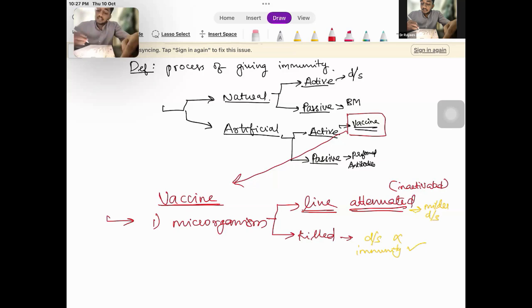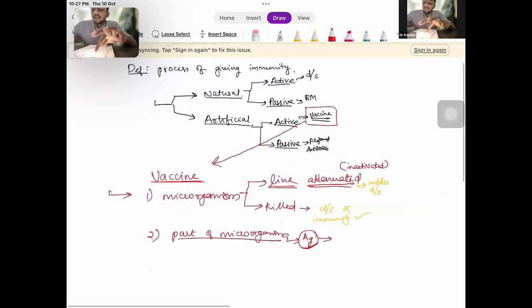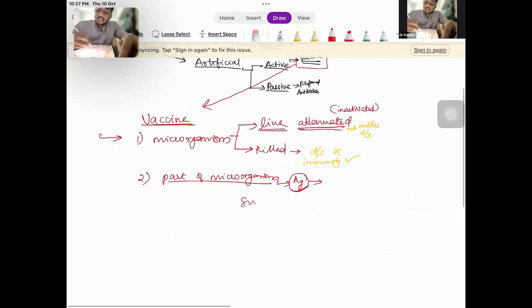That is if we are using the microorganism, or we can just use a part of the microorganism. Here, only some part, that is the antigen of the microorganism, is used to produce a vaccine, and it is termed as the subunit vaccine.